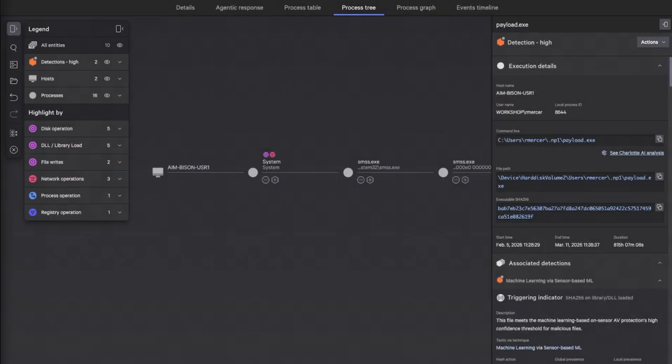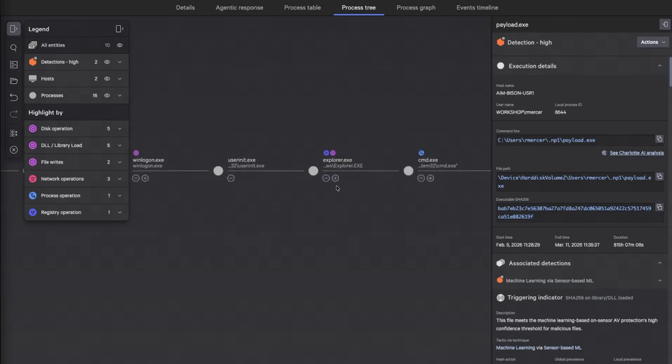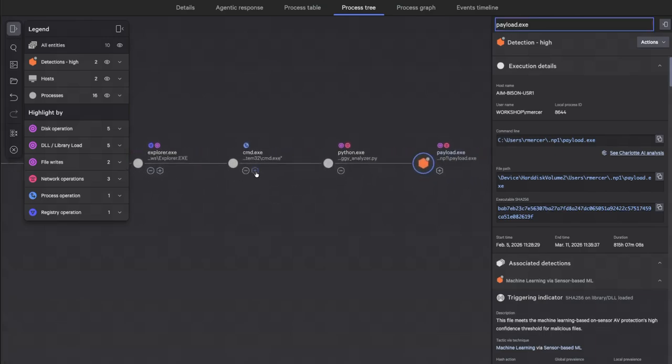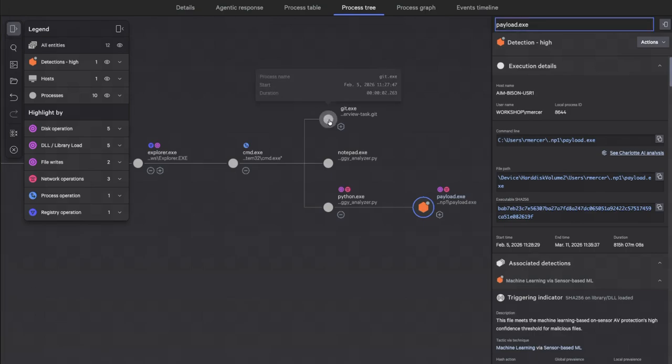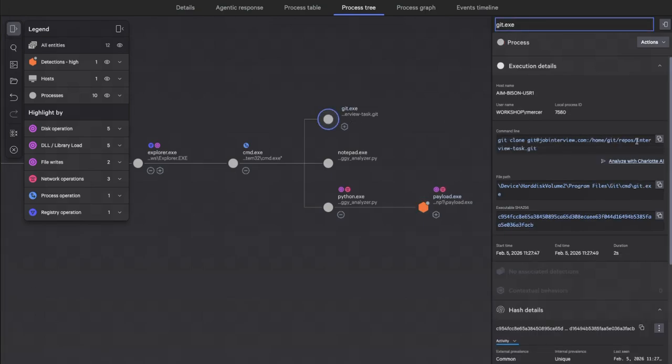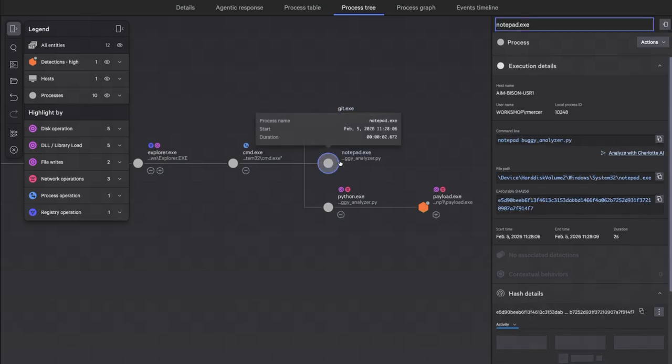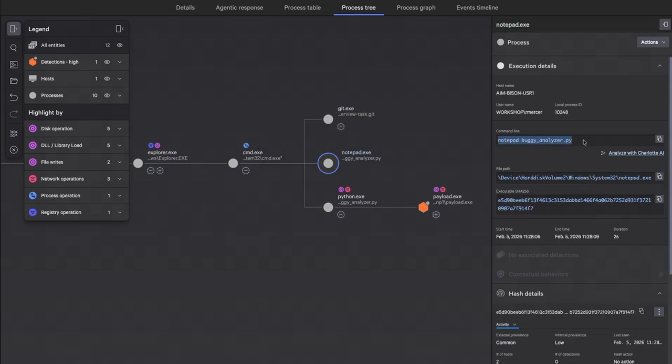In this scenario, an employee is contacted by a recruiter and asked to complete a technical interview. They download a small coding task and run it on their work machine. So far, nothing unusual. They open cmd.exe. They run git. They clone interview-task.git. They open buggy_analyzer.py in Notepad. Everything looks legitimate.